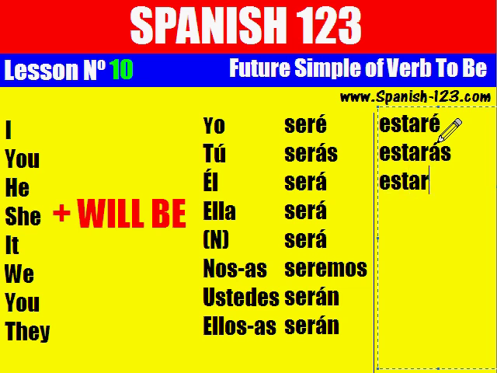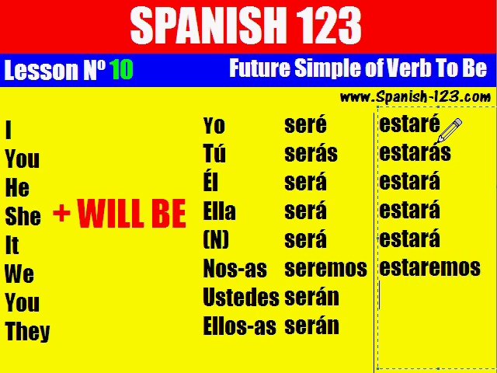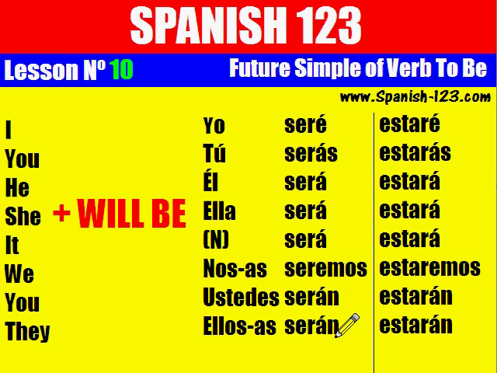Él estará. Ella estará. The neutral estará. Nosotros or nosotras estaremos. Ustedes estarán. And ellos estarán. So, here you have the conjugation for verb ser and the conjugation for verb estar.